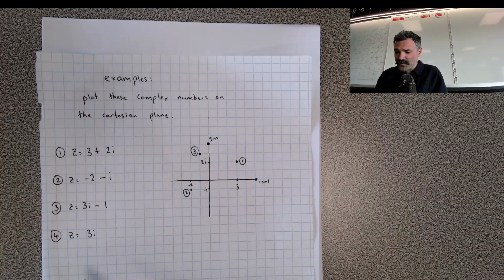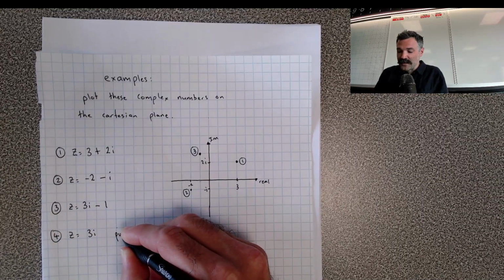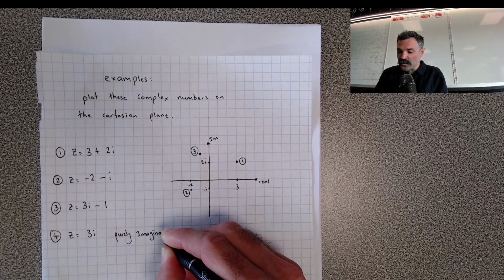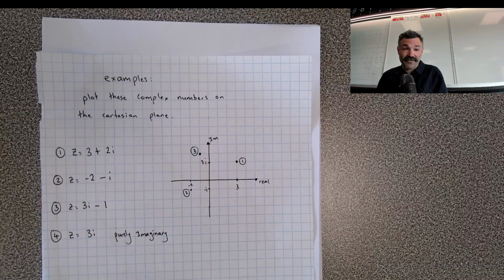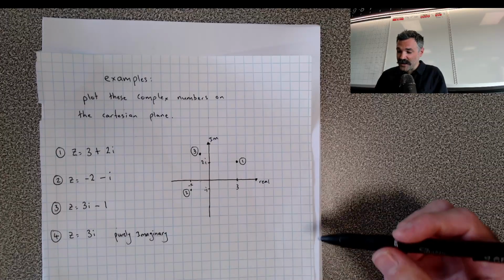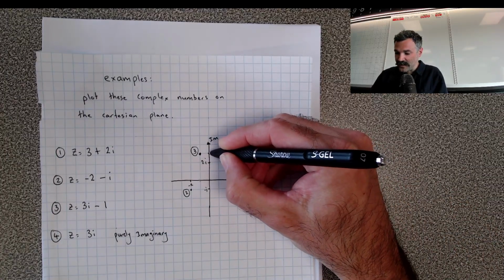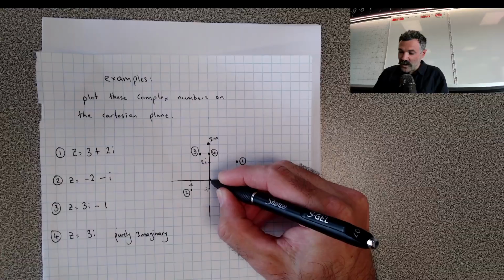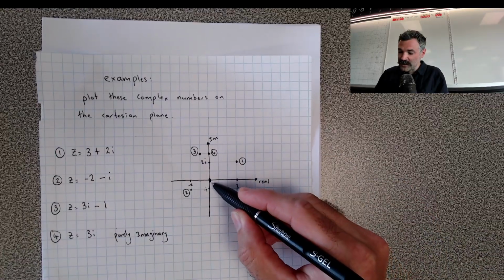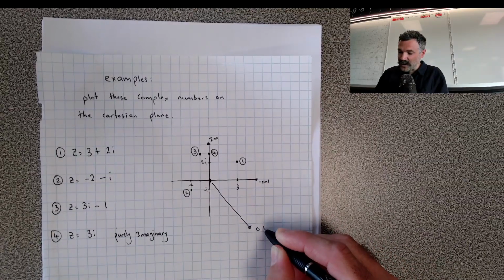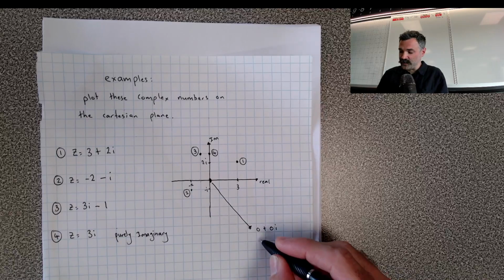And the last one, you'll notice there's no real part on this. This complex number is actually purely imaginary. There is no real part. It's one of my imaginary numbers. We can still plot that here. It just has no real component. It's only imaginary. So we're going up 3i, and there it will be right there. If I was right in the middle here, right in the very, very center, this is a very unique complex number. It is 0 plus 0i, called the origin.